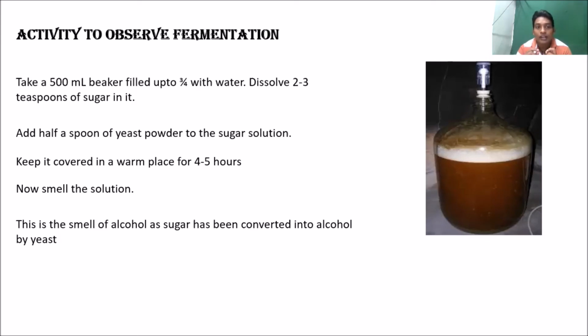Then we add yeast to it, mix it thoroughly and keep it closed with the lid of the beaker for 4 to 5 hours, and then we smell the solution. We will feel a smell. That smell is nothing but alcohol. This is how we can test the action of yeast on sugar, and it is also called the fermentation activity.